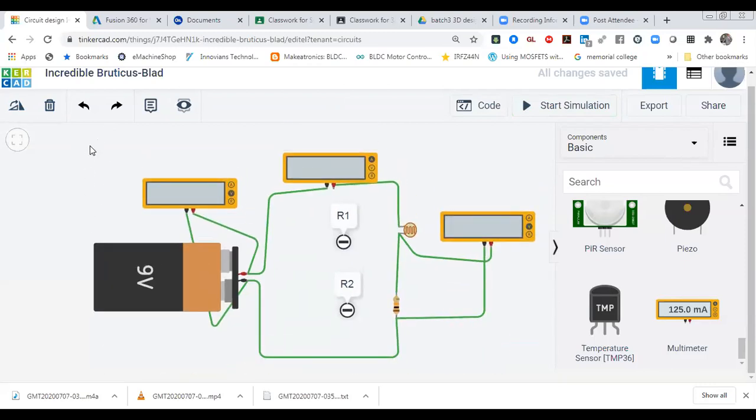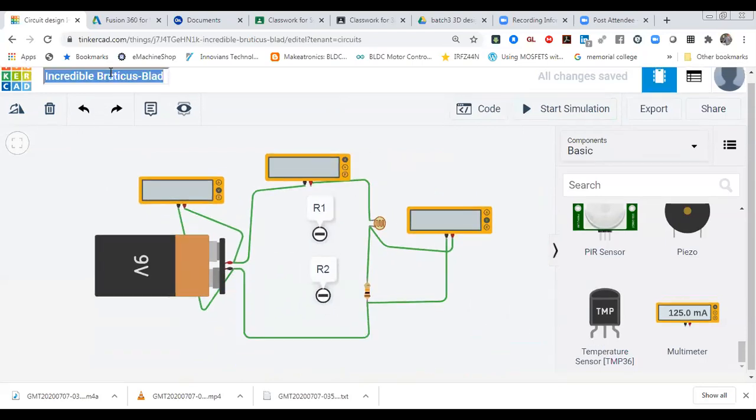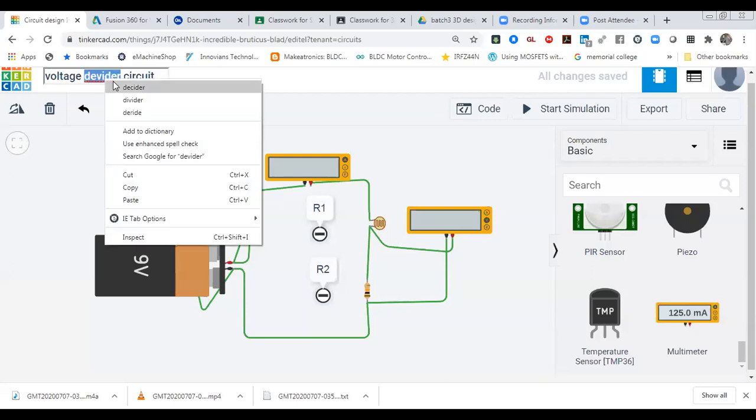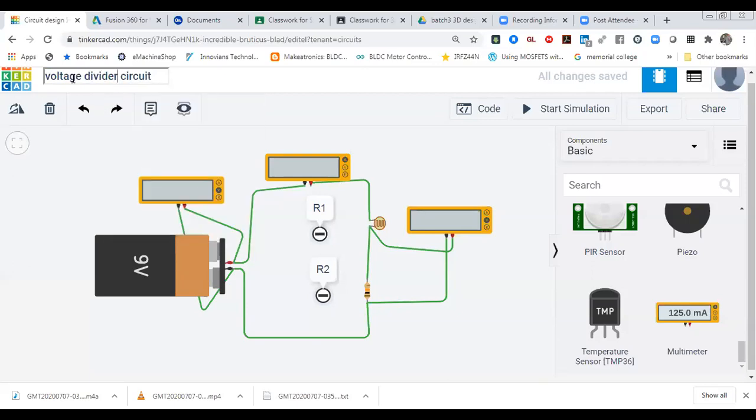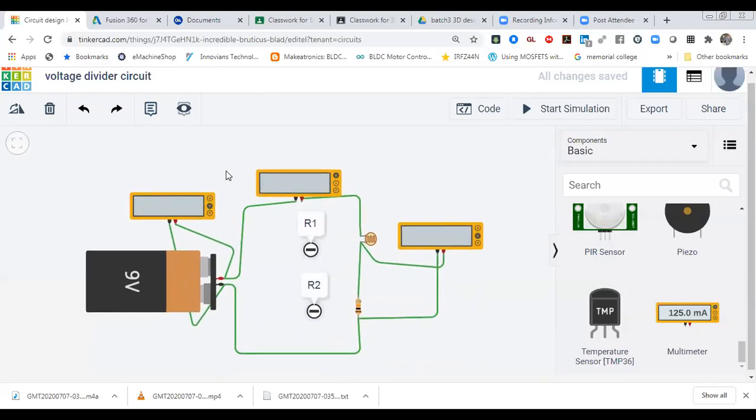This one is your voltage divider circuit. So whenever you make a circuit, you can save it over here with the name of voltage divider circuit, or whatever you want. So that is the voltage divider circuit. Over here you can see it.